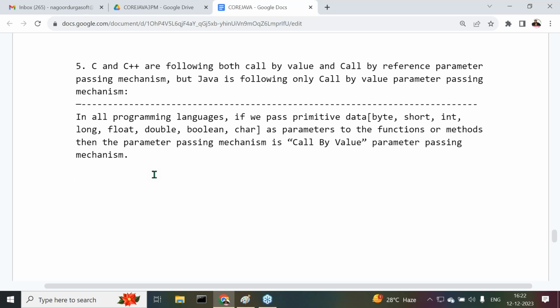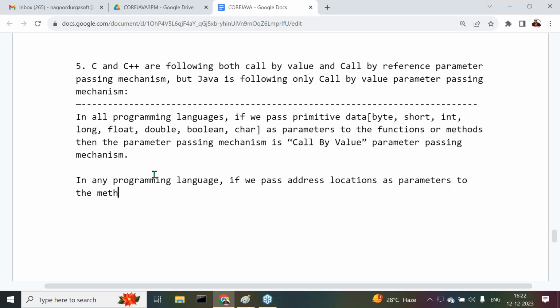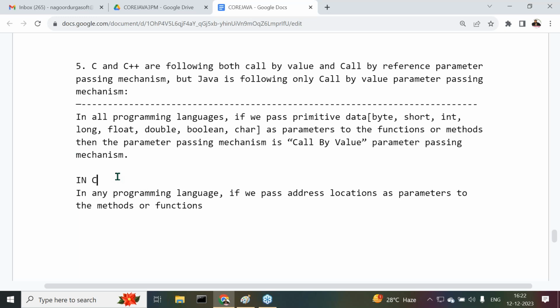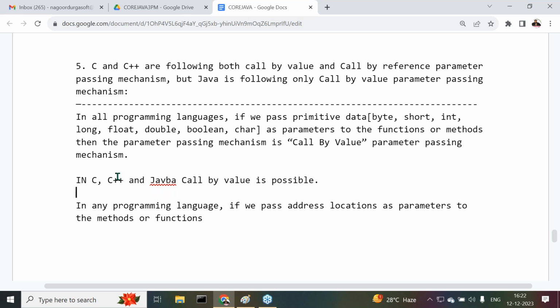But what about the call by reference parameter passing mechanism? In any programming language, if we pass address locations as parameters to the methods or functions, what are we passing there? Address locations. And before that, one point here: in C, C++ and Java, call by value is possible. Call by value exists.